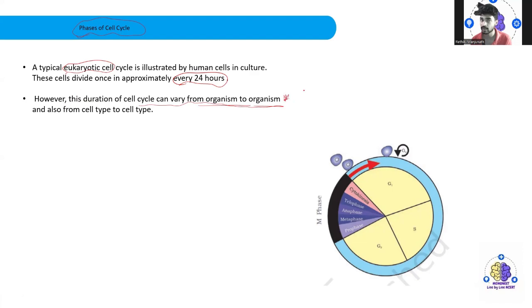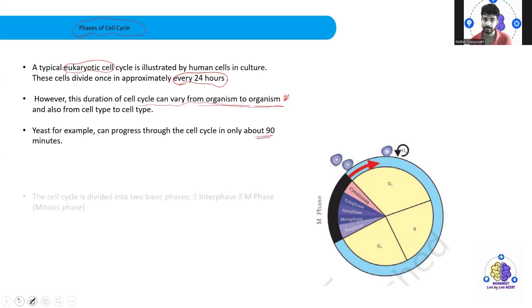You need to note down this point. In human beings, every 24 hours, cell division may be observed. But in other organisms, it differs. And from cell type to cell type, it may also differ. For example, yeast can progress through the cell cycle in only about 20 minutes.